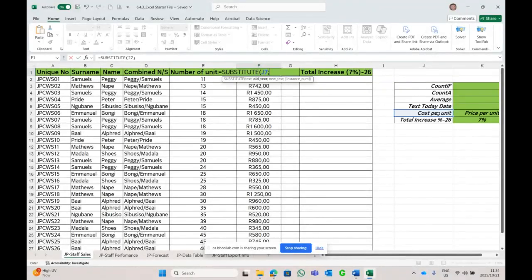Cost per unit, semicolon, cost, semicolon, to change to price, and close brackets. Can you see it there? J7, cost per unit, which has the word cost in there that we're going to change to price. And let's see what happens. There we go.